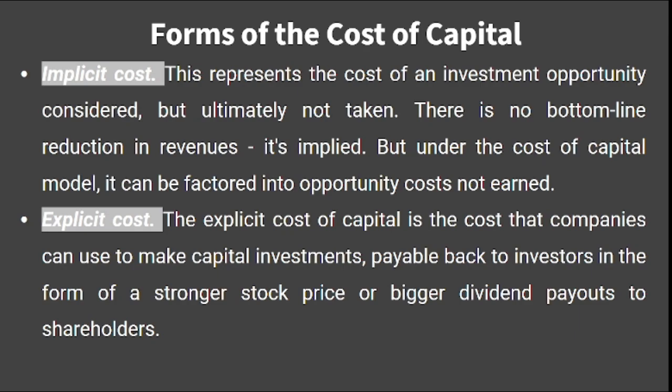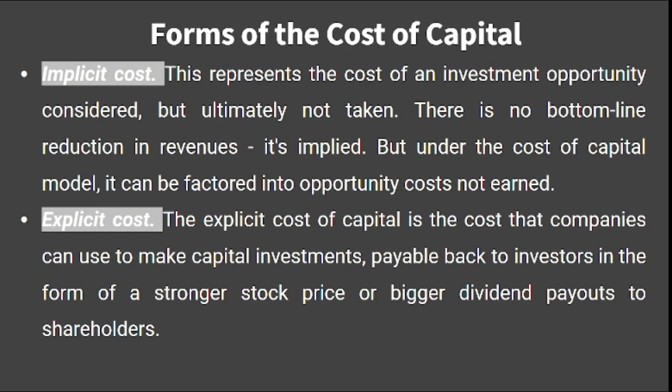In the same way, the explicit cost. The explicit cost is the cost that companies can use to make capital investments payable back to the investors. How are they going to pay back to the investors? They are going to increase the price of the stock, and the management also can pay the equity shareholders a huge dividend amount. That we generally consider as an explicit cost.